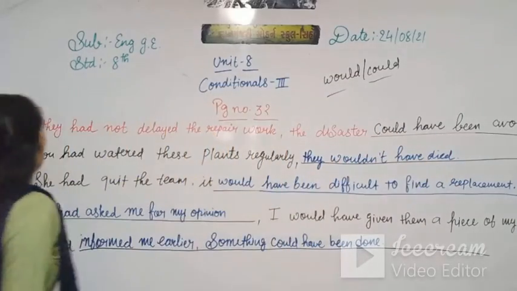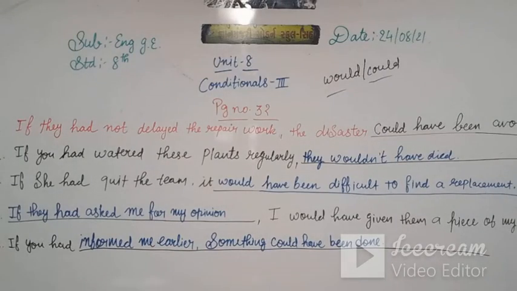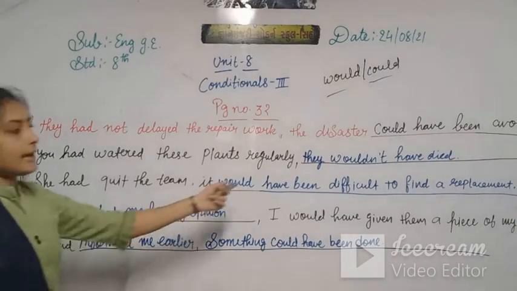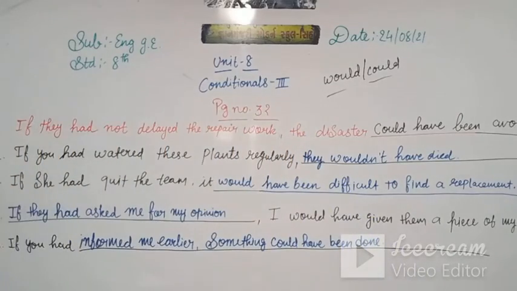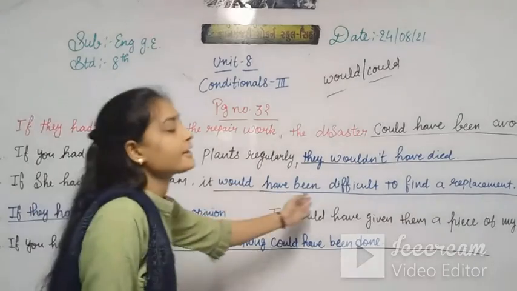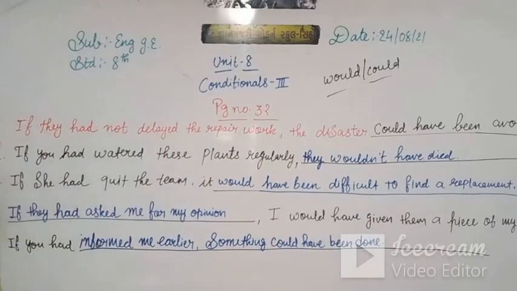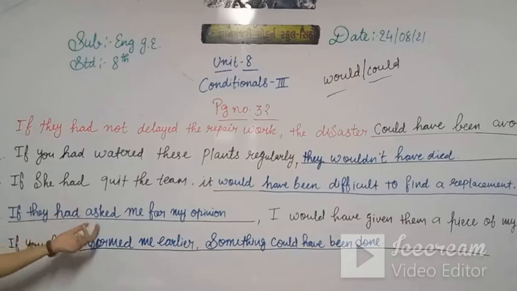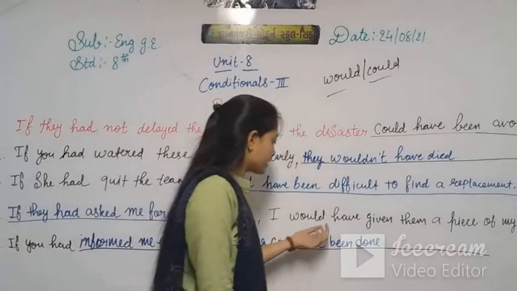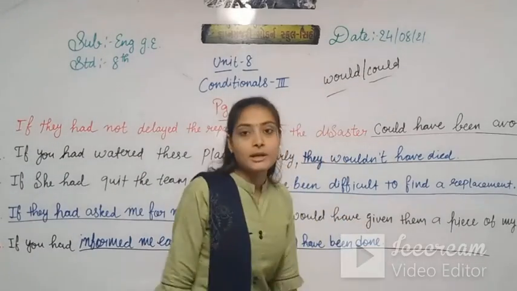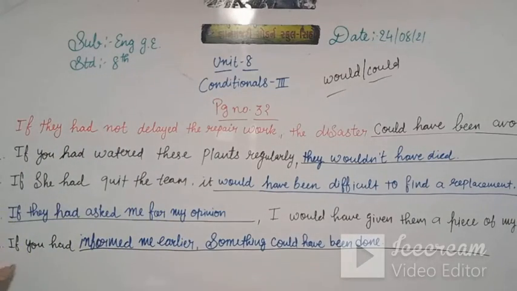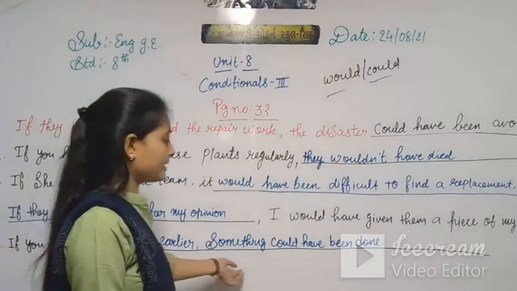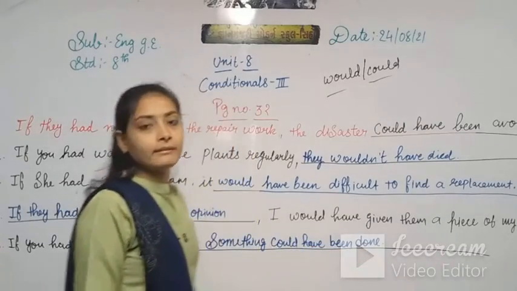If you had watered these plants regularly, they wouldn't have died. If she had quit the team, it would have been difficult to find a replacement. If they had asked me for my opinion, I would have given them a piece of my mind. And if you had informed me earlier, something could have been done.